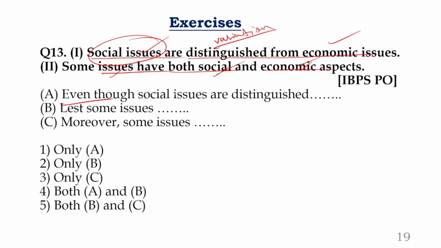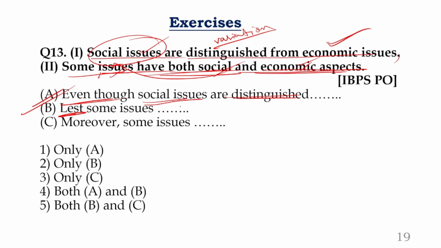Look at this. Even though social issues are distinguished from economic issues, they have both social and economic aspects in some cases. Or you can say some issues have both social and economic aspects. Okay, let us read it again. Even though social issues are distinguished from economic issues, some issues have both social and economic aspects, both mixed up. First one absolutely can be taken.